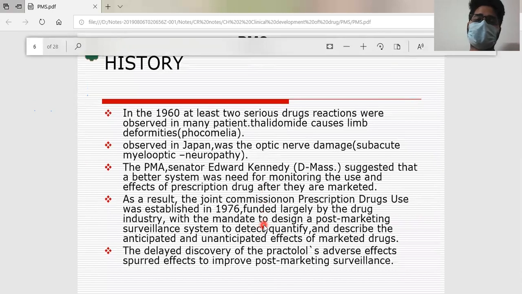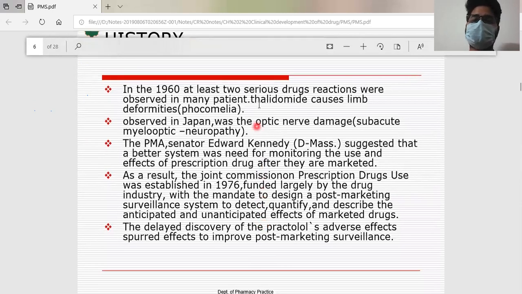And the major reason for post-market surveillance, as you know from history, is thalidomide. Apart from that, there were certain neuropathic issues in Japan with certain elixirs. These are two of the major incidents which led to the start of post-marketing surveillance, right? At that time, Senator Edward Kennedy suggested improvements to see to the safety of marketing of a drug.